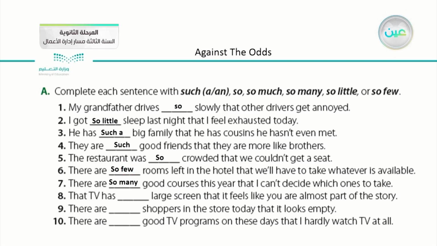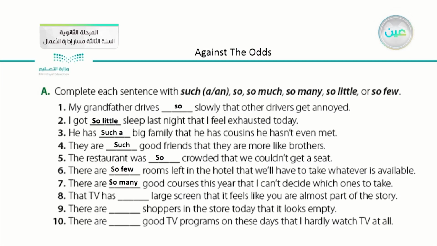Number seven, there are so many good courses this year that I can't decide which one to take. Here we have the opposite situation. There are good courses this year that I can't decide which one to take. That means there are plenty of courses, so he or she couldn't make up his or her mind about which course to take.